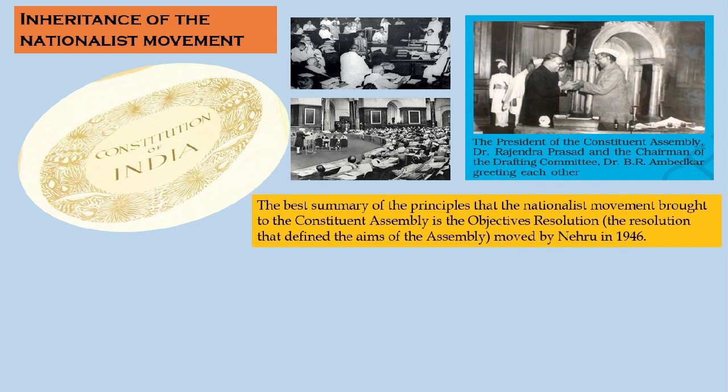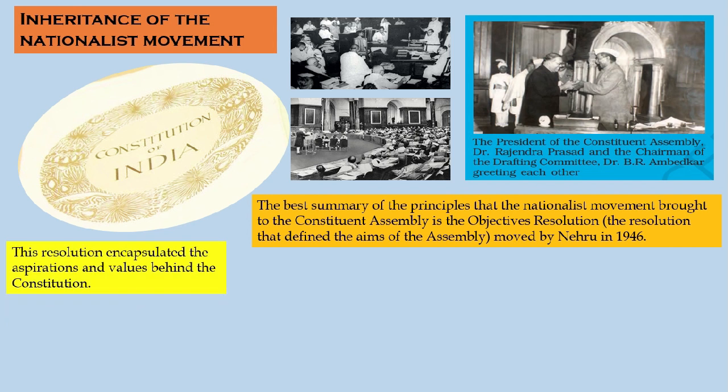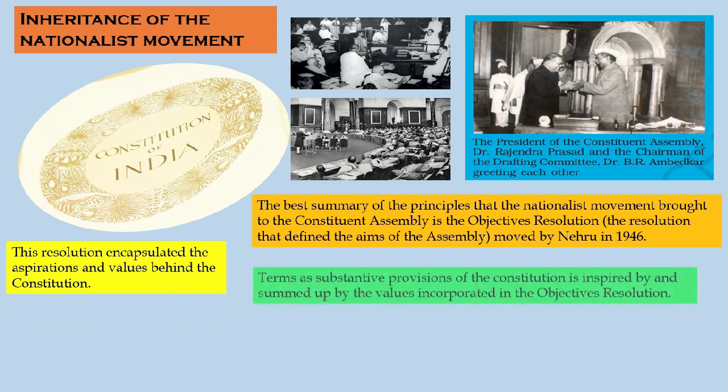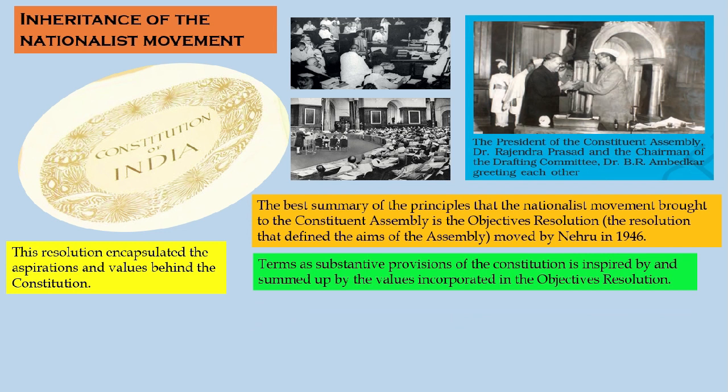The best summary of the principles that the nationalist movement brought to the National Constituent Assembly is the objective resolution. The resolution that defined the aims of the Assembly was moved by Nehru in 1946. These resolutions encapsulated the aspirations and the values behind the Constitution. The substantive provisions of the Constitution are inspired by and summed up by the values incorporated in the objectives